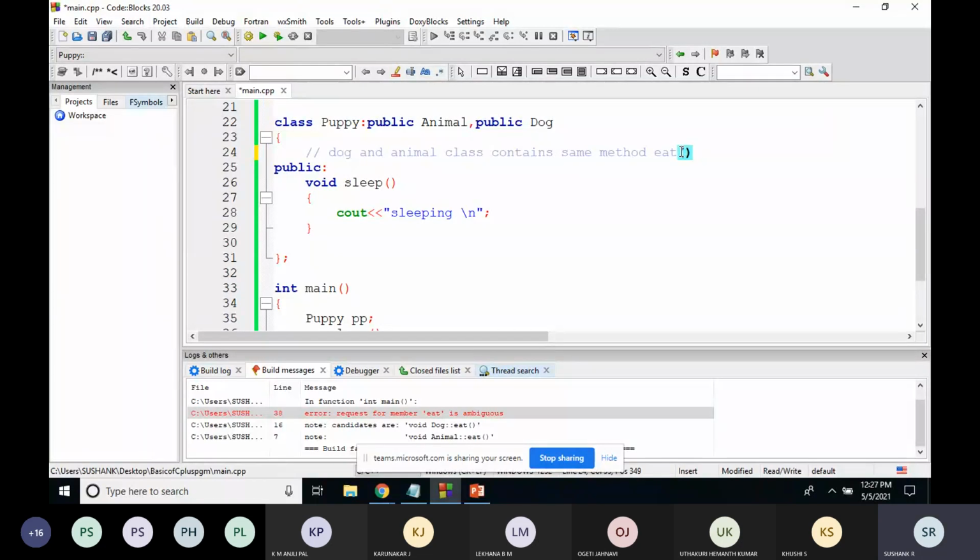Is this part clear? Yes, sir. It is clear now.